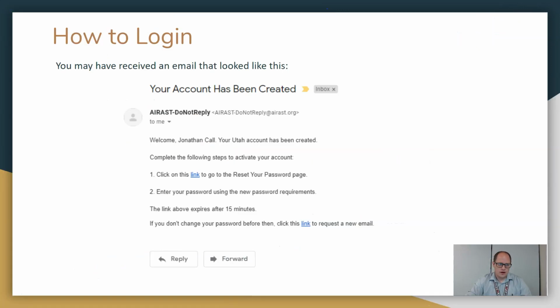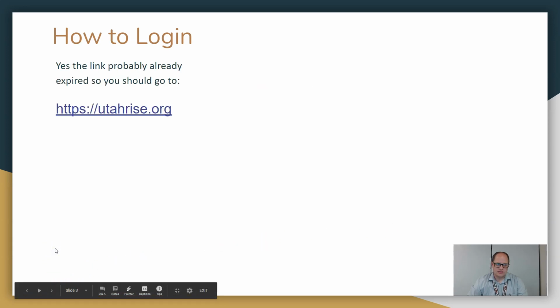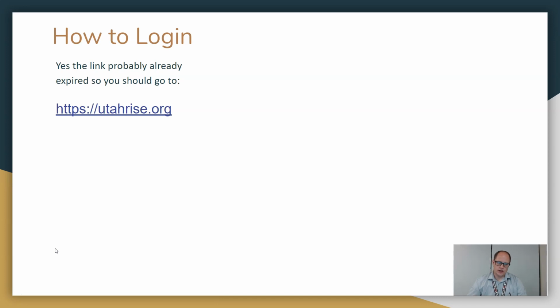Now, us teachers, we should have received an email that looked like this from AIR AST, do not reply. Basically they give you a link that will expire in 15 minutes. I'm pretty sure that's passed already. So instead of using that, we'll just go to the link utahrise.org.